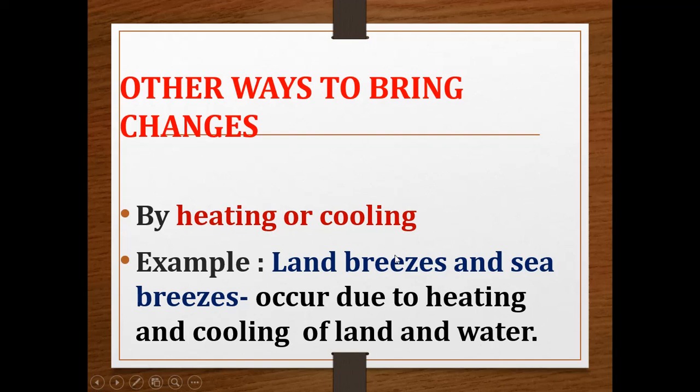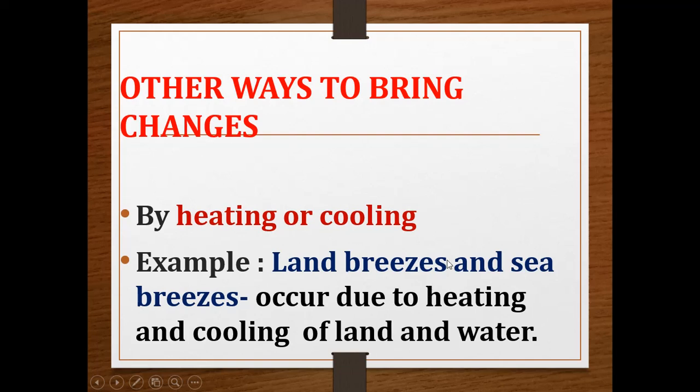Because of cooling of land we can feel the cold breeze from the land. That breeze is called land breeze. And during daytime there will be a difference. What is that? Sea water takes more time to get hot, but land gets heated due to the direct fall of sunlight.